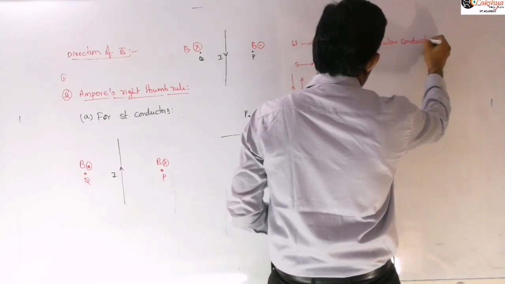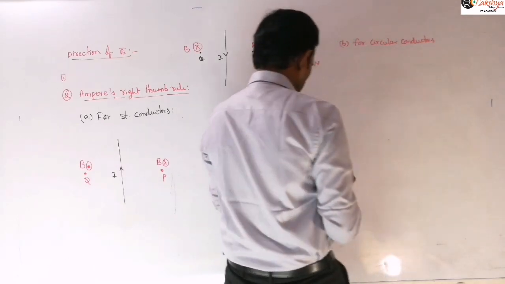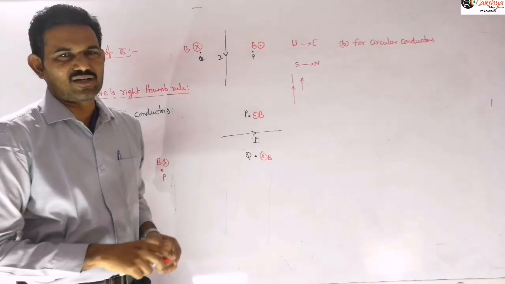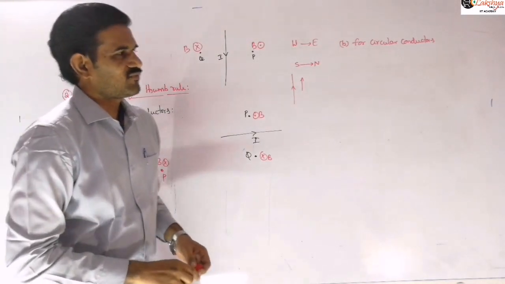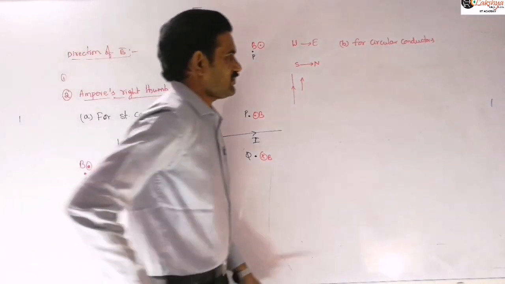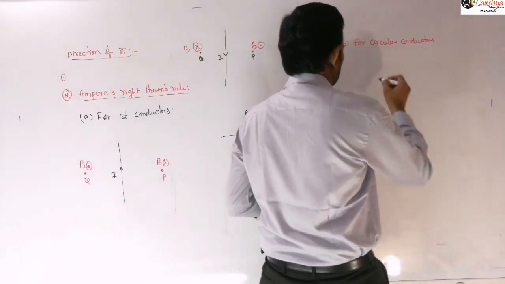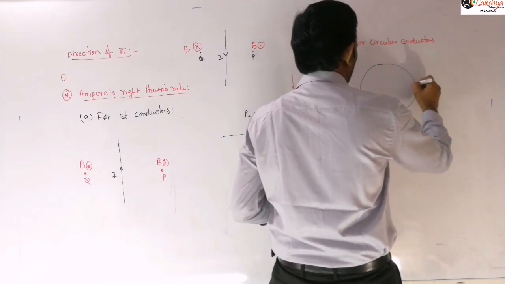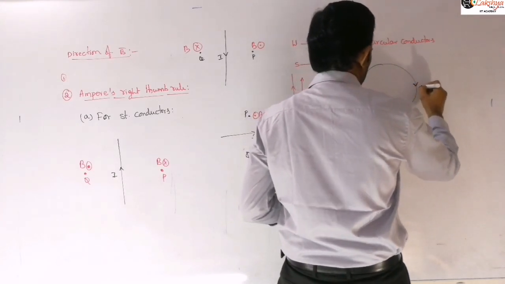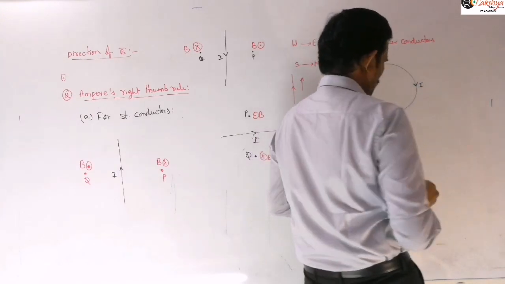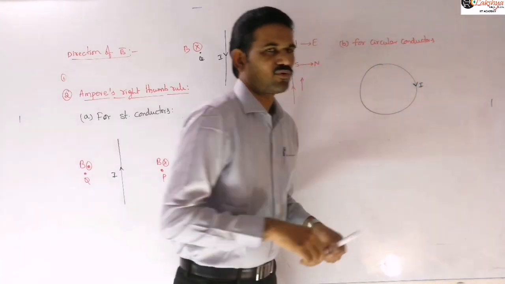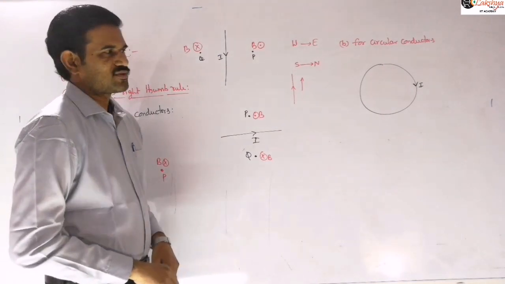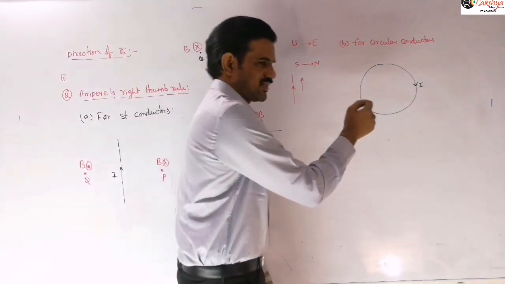So for circular conductors, in the sense these are closed loops, it may be a circle or square. Finally the conclusion will be the same. So if the current carrying conductor is a closed loop like this, and the current is flowing like this in a clockwise sense, now we need to identify the magnetic field produced by this closed loop at a point inside, that means at the center.